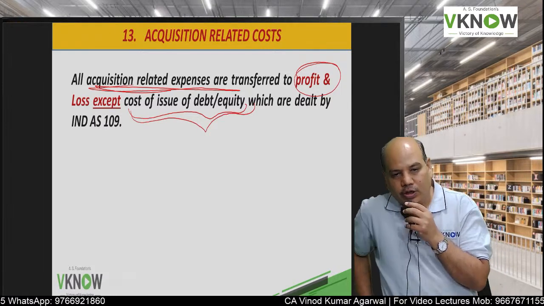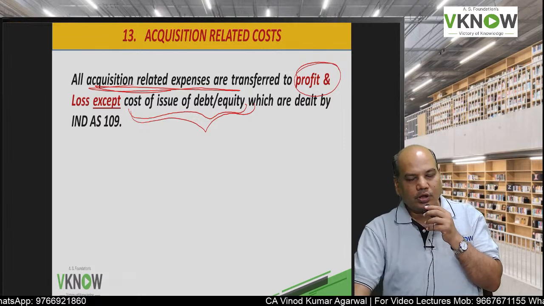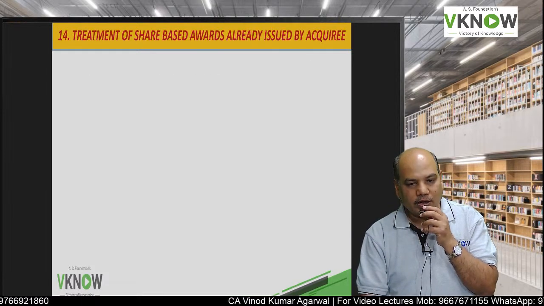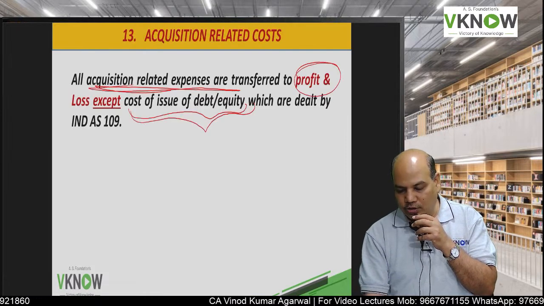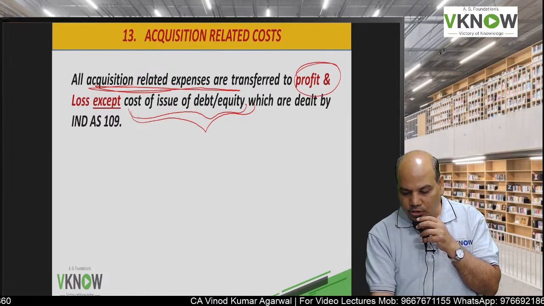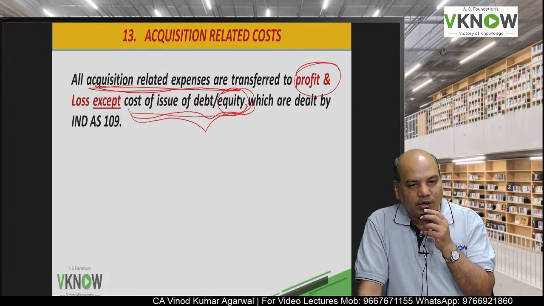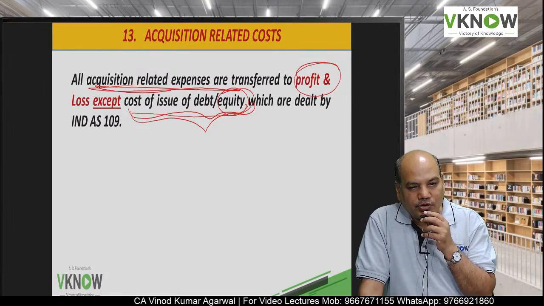Except cost of equity or debt issue, now we have seen it will be covered by Ind AS 109, because in Ind AS 109 cost of issue of equity is not adjusted in P&L account, but it is adjusted in